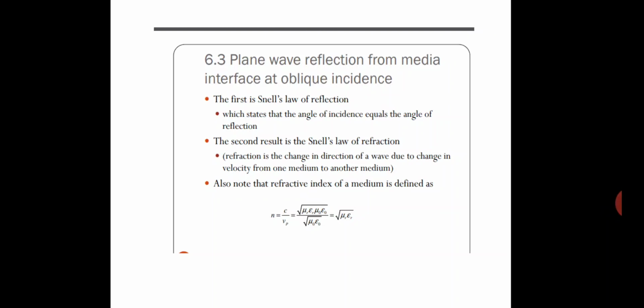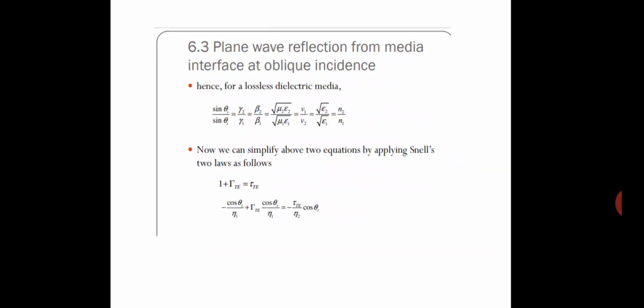The first result is Snell's law of reflection, which states that the angle of incidence equals the angle of reflection. The second result is Snell's law of refraction. Refraction is the change in direction of a wave due to change in velocity from one medium to another. The bending of the wave from one medium to another is refraction. Also note that the refractive index of a medium is defined as eta equals c upon Vp, which is written as square root of mu r epsilon r.